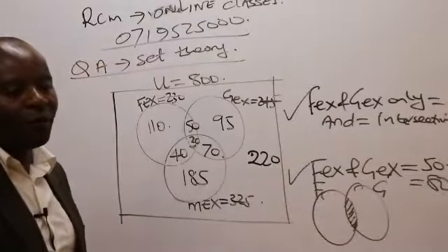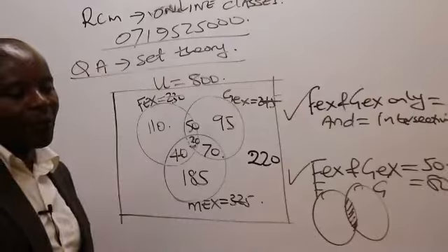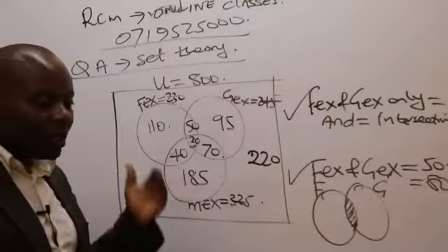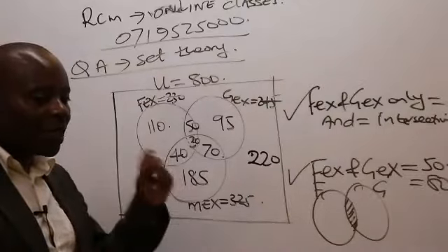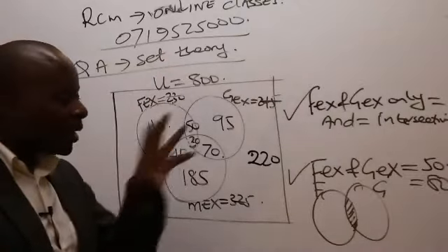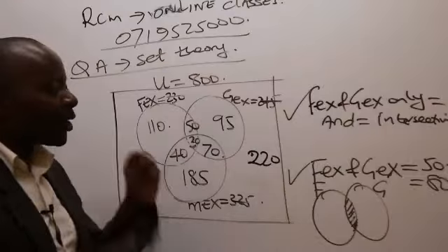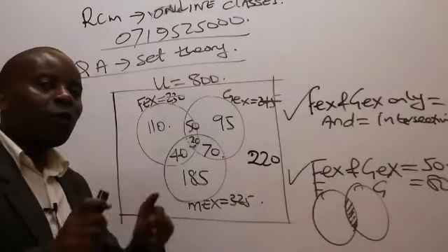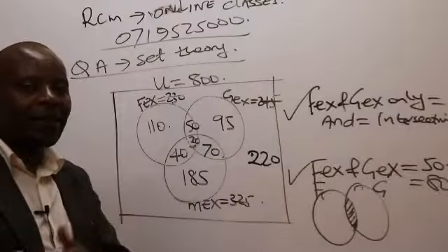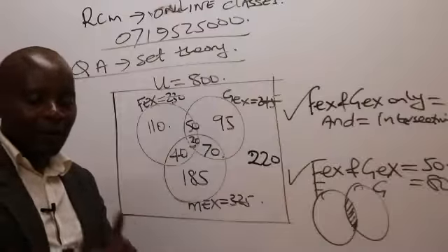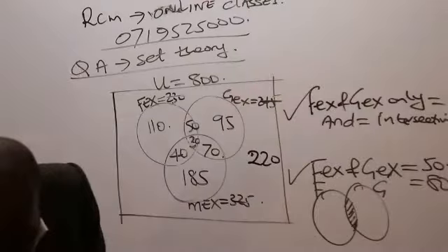80, which would have given me 80. So as we proceed, when you hear this examiner talking of FEX and the GEX only, when you pick the intersection, please remember to exclude the people who took all three, FEX, GEX, and MEX. Now, ladies and gentlemen, this is something we'll be able to understand as we get along.